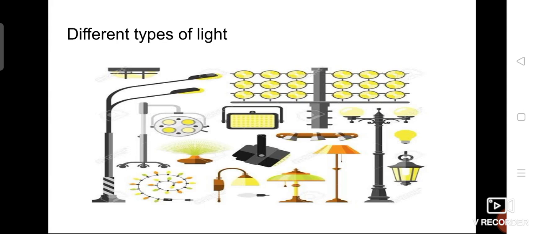Other than that, some lights are given here, because in our day-to-day life you might also be clear about this. We know that torch light is there, tube light is there, bulb is there, and focus light is there. Then signal light is there, and even laser light is also there, isn't it? So there are so many different types of light given.